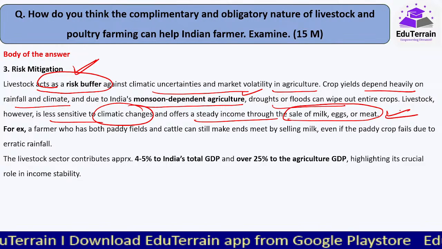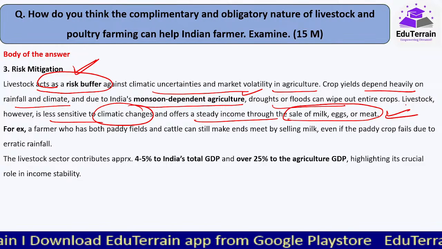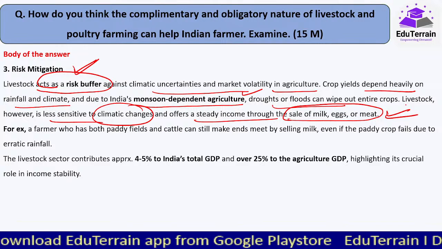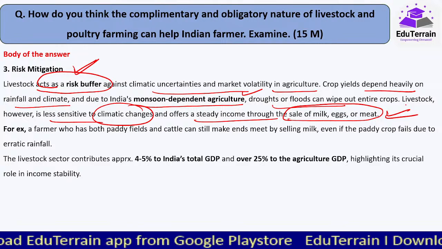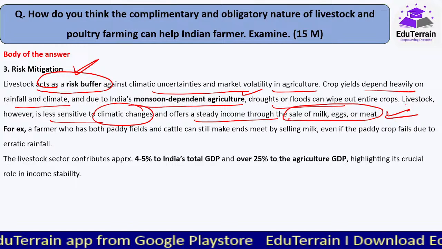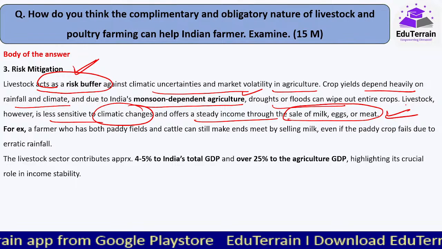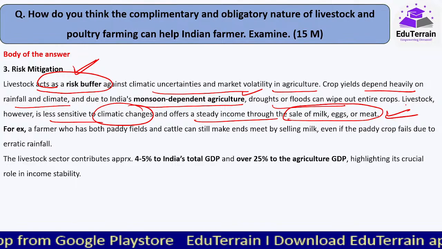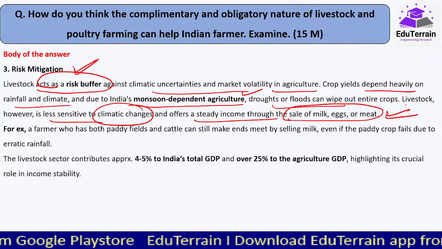And one more important point here is crops, they'll only seasonally provide the income to the farmer once in 6 months or so. But when it comes to livestock farming, it has steady income.